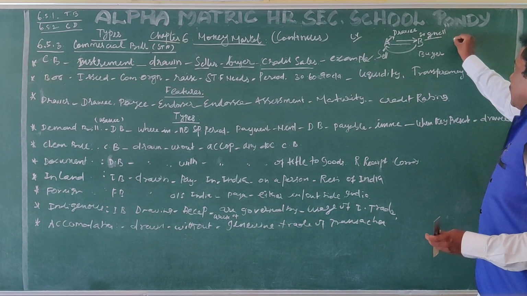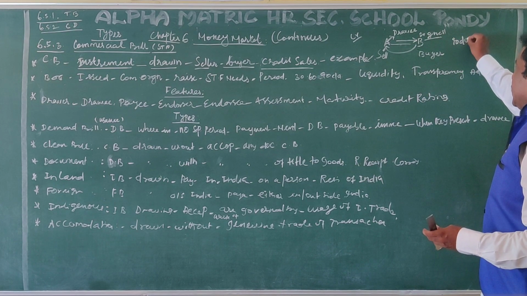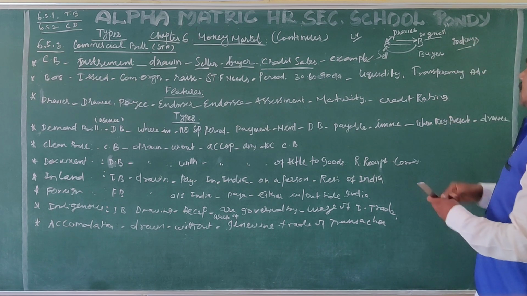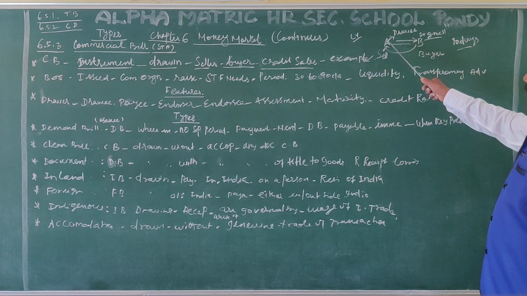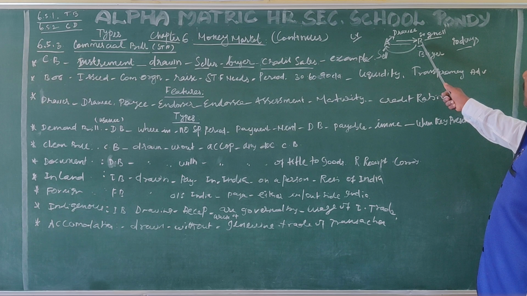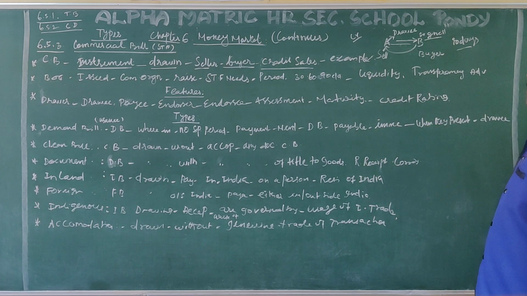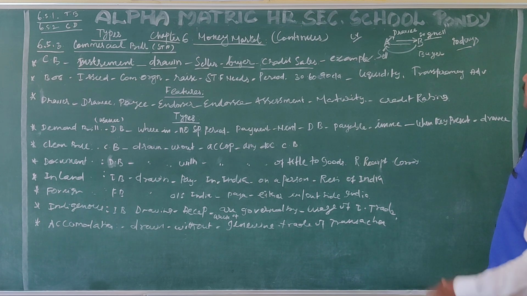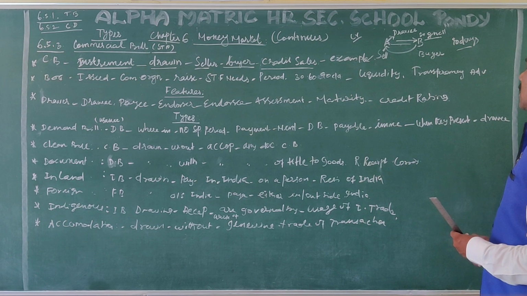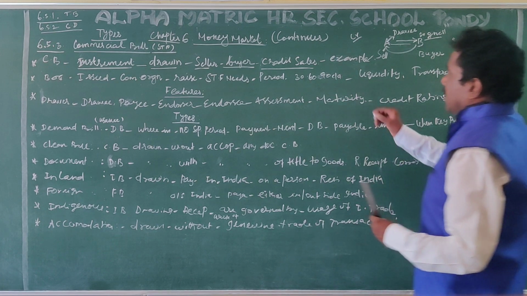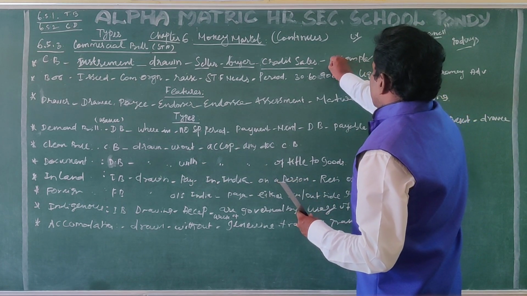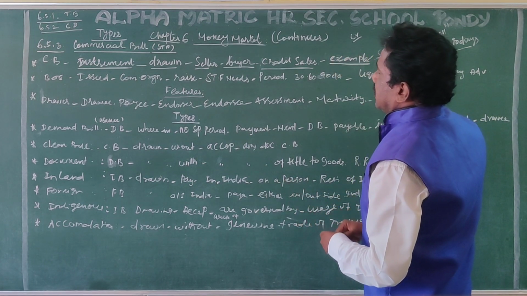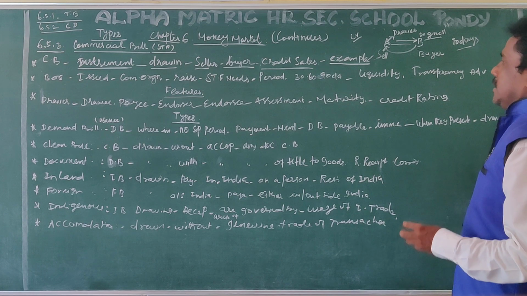On the maturity date, for example 90 days if it is a 90 days bill of exchange, A submits the bill to B for payment. On the maturity date, B has to pay the amount of the bill of exchange, that is the commercial bill. So this is the example for the procedure of the bill of exchange.